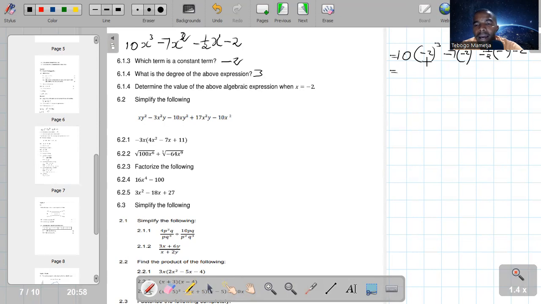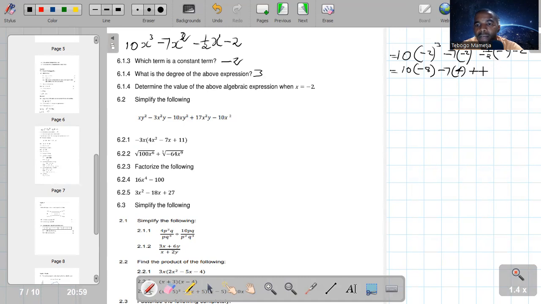Okay, now remember I said exponent first. We need to solve this exponent first. So this is 10 into, -2 cubed is the same as -2 times -2 times -2, which is -8. Then minus 7 into -2 squared is the same as -2 times -2, which is 4, minus times -1/2 times -2 is going to be plus.